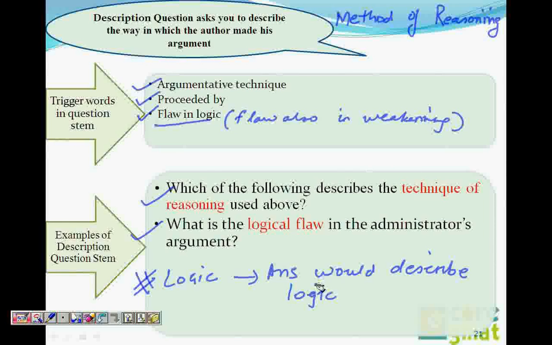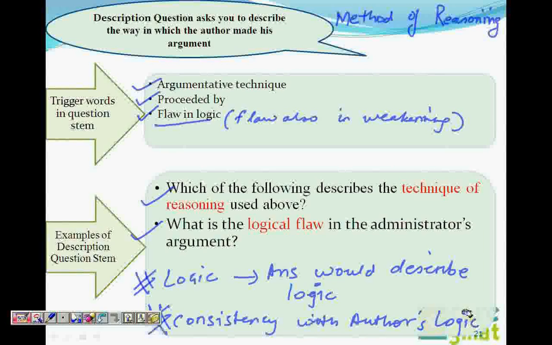So your tip for this question is consistency with the author's logic. What the author has done is your answer. What the author has not done is not your answer. Be it a flaw or be it the technique, if the author has done it, it's your answer. If the author has not done it, it's not your answer. Let's take a very simple question to understand this technique in the next slide.